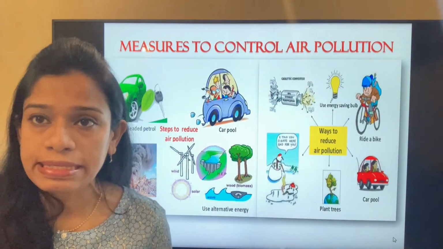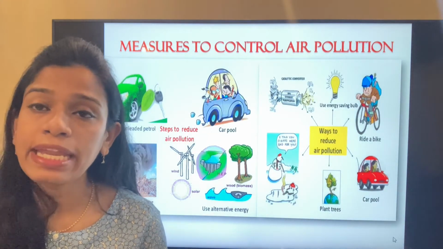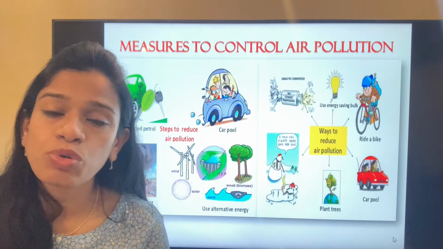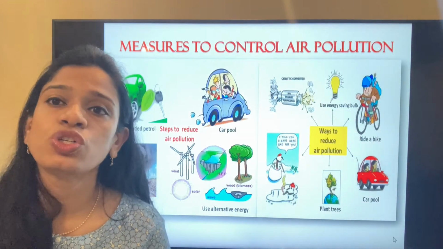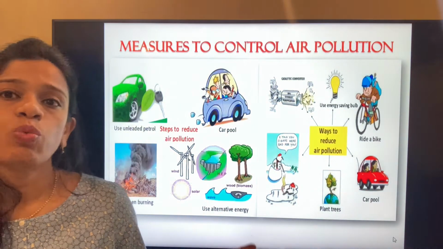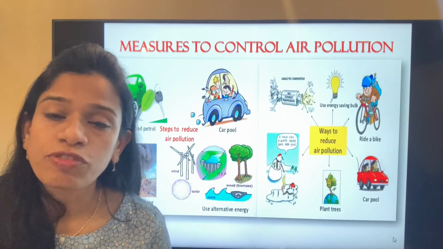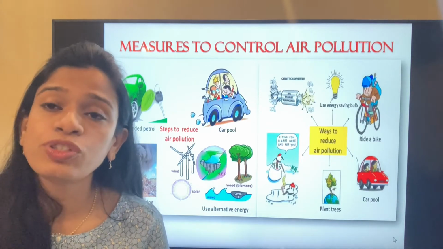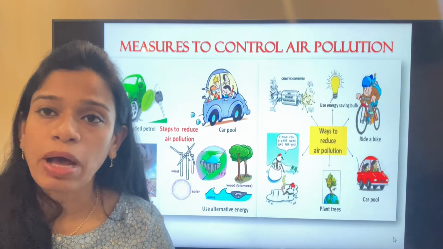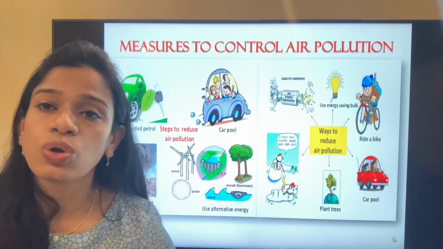we should, if possible, always take a ride on a bicycle, because this is a means of transport which does not give out any kind of emission during the ride. So it is one of the best modes of transport. If possible, we should take a bike ride. So these are some of the ways that we could think of to control air pollution. And of course, we have to do it very positively, because this is our mother nature and we have to save it in order to sustain ourselves and also our future generations.